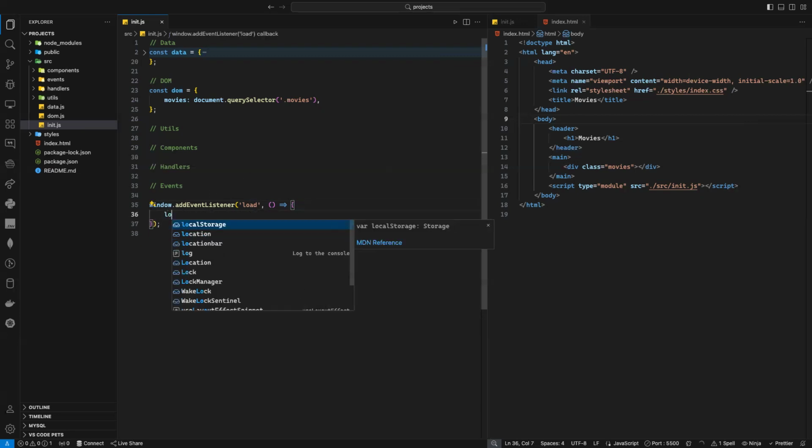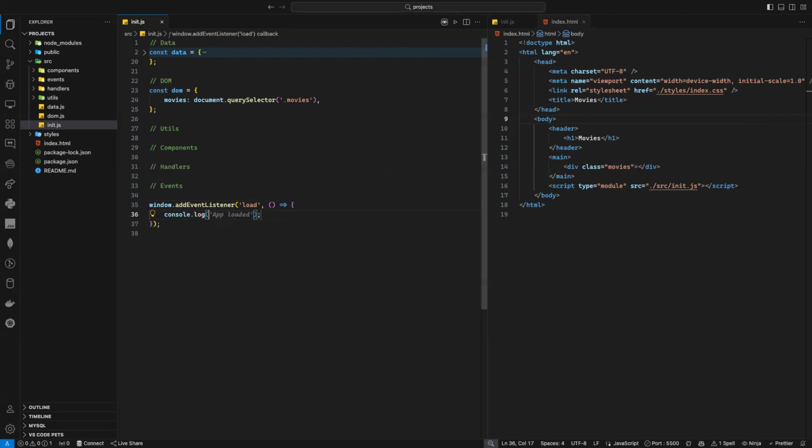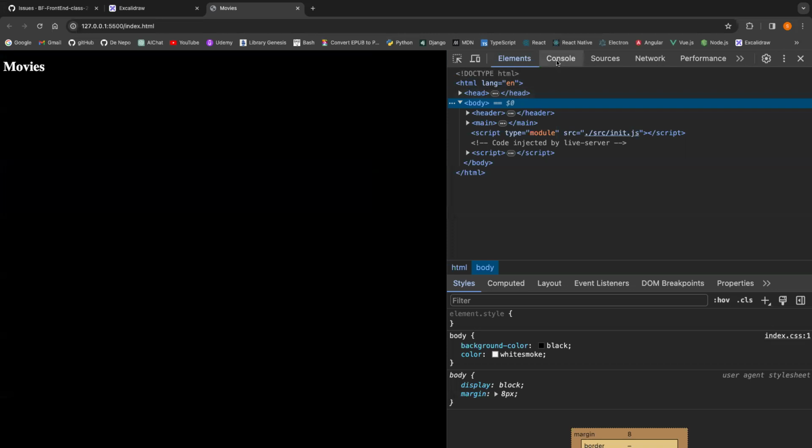Okay, now let's check if it's working or not. I'm just going to log something here. I'm going to log, for example, uploaded, just to check if everything is working. And now if I go to my console, as you can see, the app is loaded, so it's working automatically.